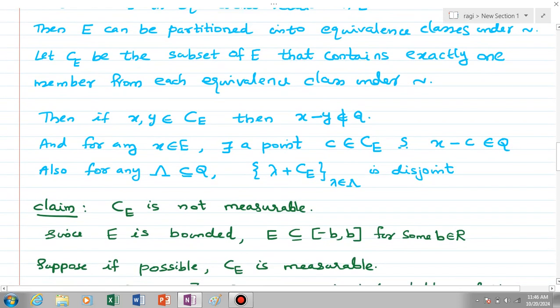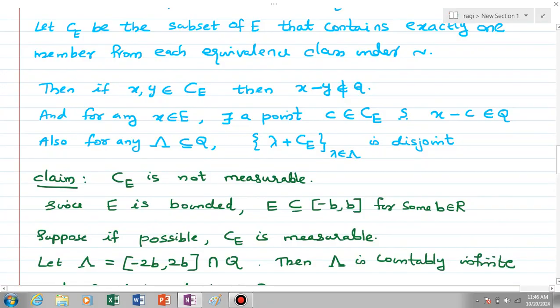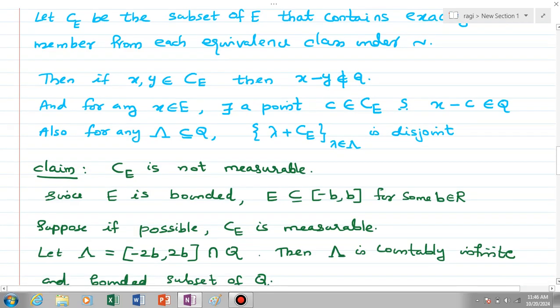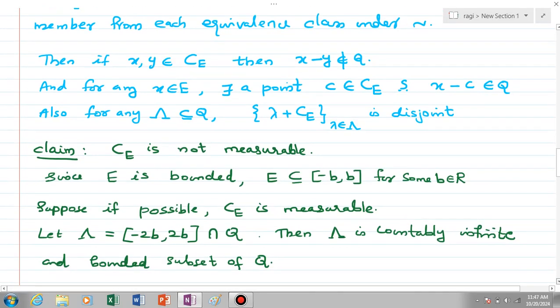Now we are going to claim that this set C_E that we found above is not measurable. We have C_E is a subset of E, and we claim that C_E is not measurable.